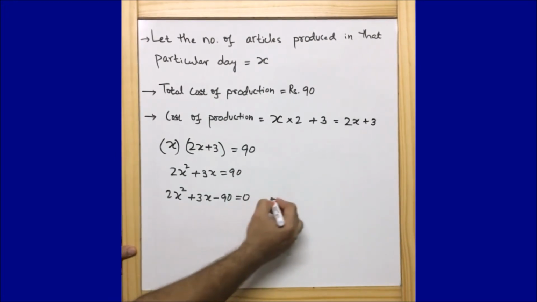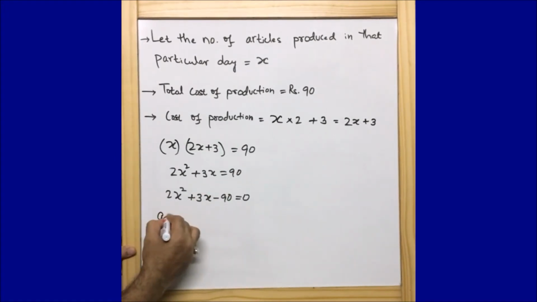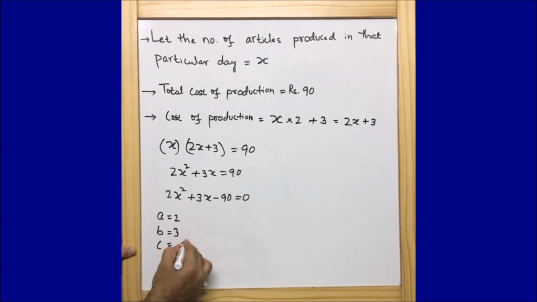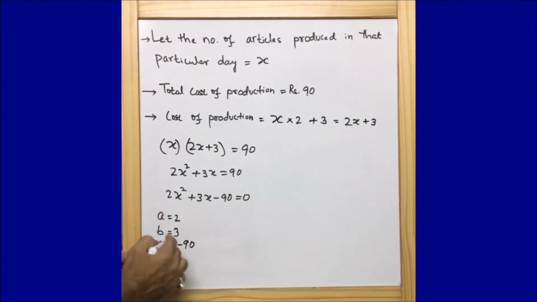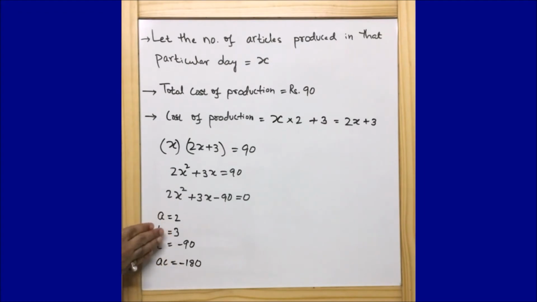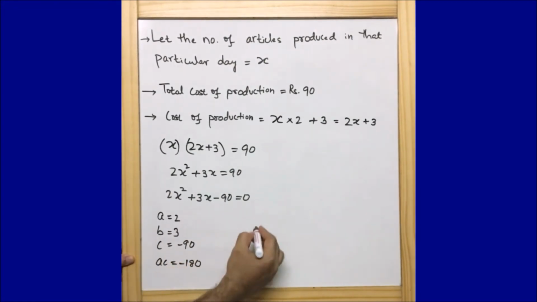So let me write it down here. A is equal to 2, b is equal to 3, and c is equal to minus 90. And if I consider AC, I am getting AC is equal to minus 180. So we need to find out two numbers whose product we will get minus 180 and whose sum we will get is 3. So let's see what could be those two numbers. Now here we got minus 180.